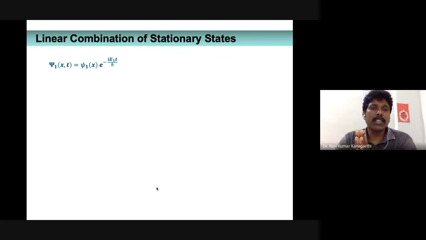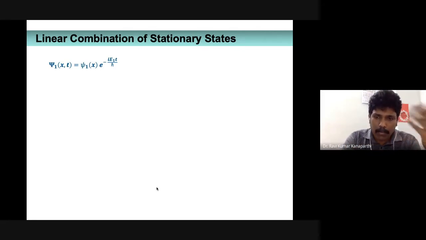So let us imagine a particle moving along the x direction, and its complete wave function is going to be the product of a time part and a spatial part. So that's what is taken.